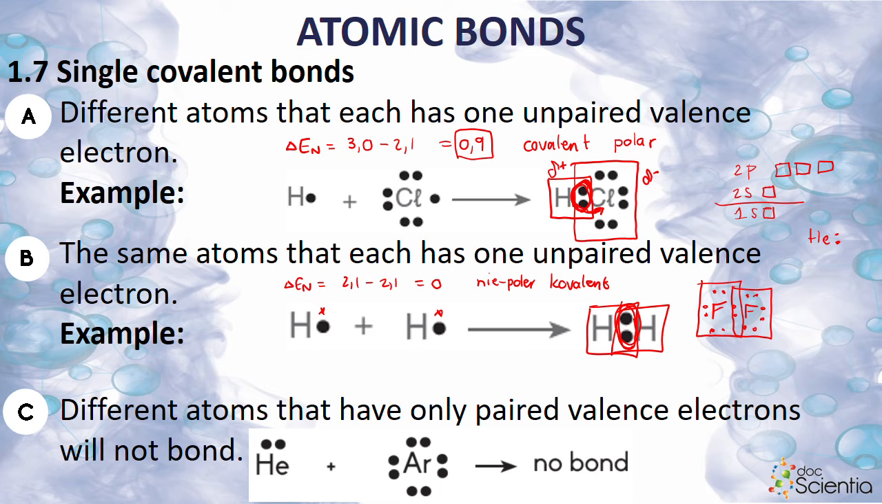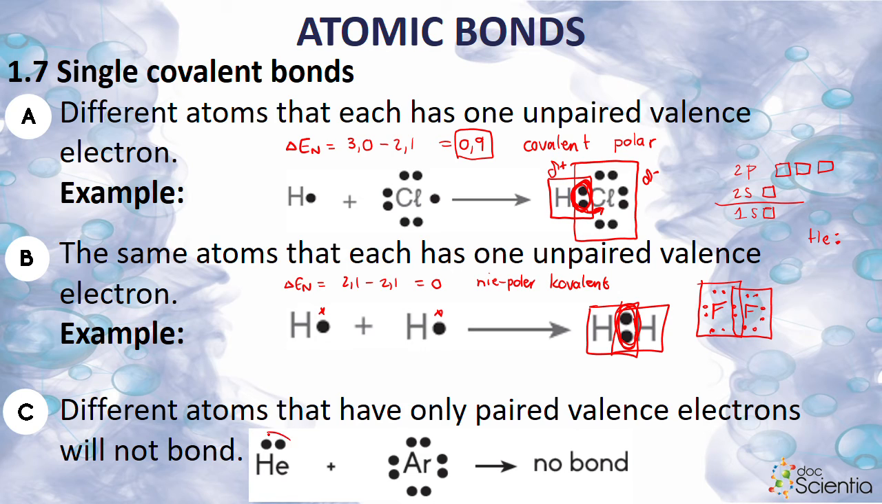Verskillende atome, maar hulle het net opgepaarde elektrone. They only have paired valence electrons. In other words, if you look at helium and at argon, nie een van hulle twee het enige spasie vir reaksies om plaas te vind. Do you guys agree? All of their orbitals are completely filled. So they don't have a place for another orbital to come in and overlap and share an electron.